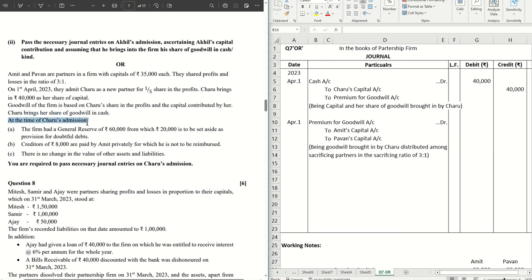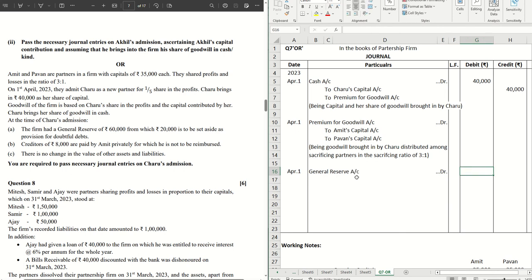At the time of Charu's admission, the firm had a general reserve of 60,000, from which 20,000 is to be set aside as provision for doubtful debts. Let's pass the journal for this as well. So you're creating provisions out of general reserve. Entry for that will be general reserve account debit.